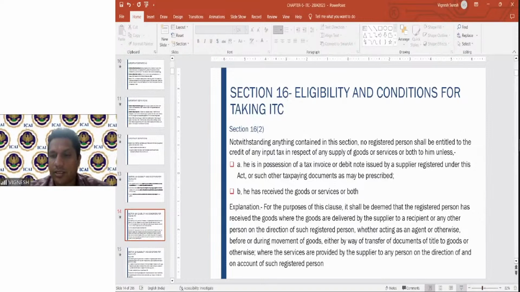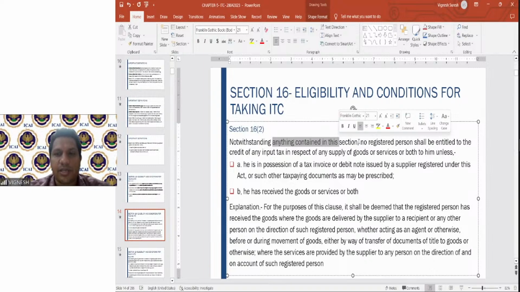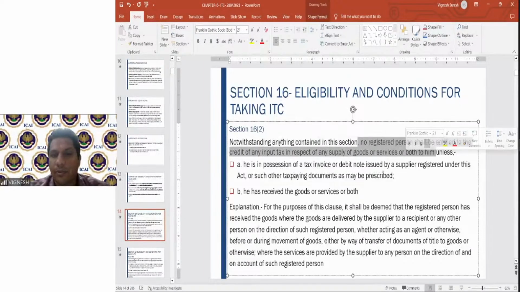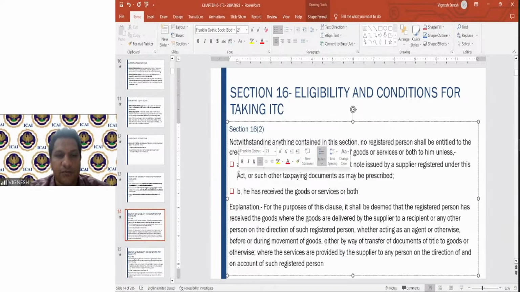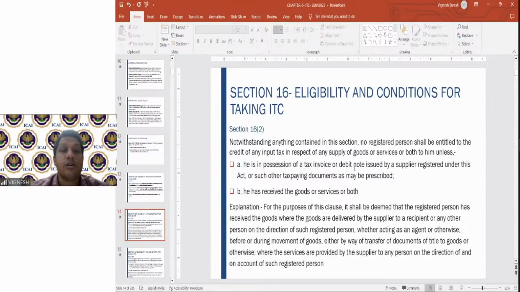Now we come back to section 16 subsection 2. Notwithstanding anything contained in this section, no registered person shall be entitled to the credit of any input tax in respect of any supply of goods or services or both to him unless, first, he is in possession of a tax invoice or debit note. What is a debit note? Sometimes when you procure some products, there is a shortfall in the product and he has to give further products. So instead of raising another invoice, he will raise a debit note to that extent. So invoice or debit note both has to be there.